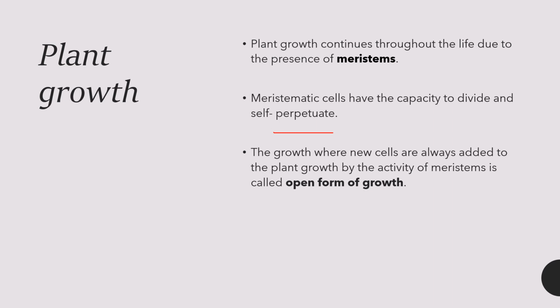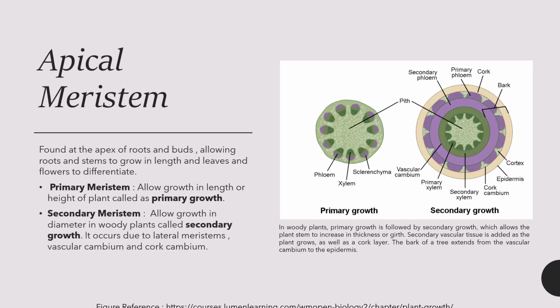This is the open form of growth, in which new cells are added to the plant by the activity of meristems, and this is called the open growth of plants. So meristems lead to the open growth of plants. In the next slide we will be discussing the apical meristem. Here we are talking about the primary meristem and the secondary meristem.